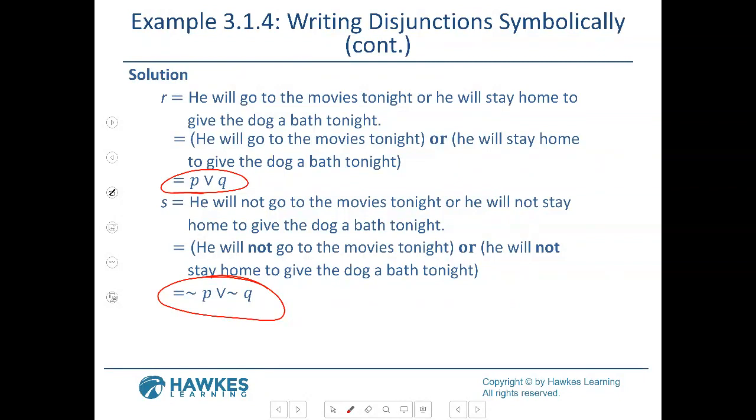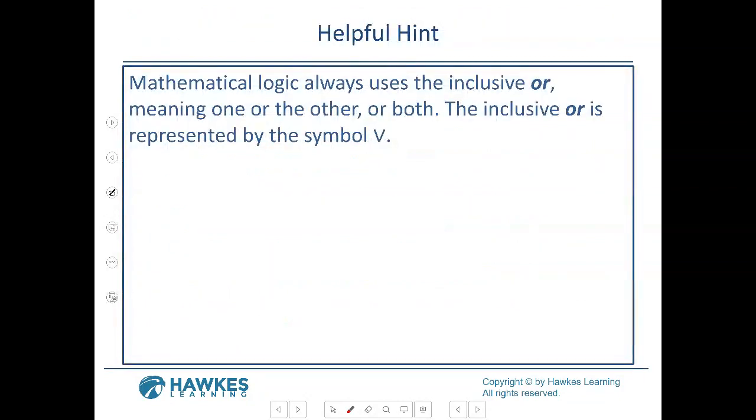So mathematical logic always uses the inclusive or, meaning one or the other or both. The inclusive or is represented by the symbol with the V. That's the next helpful hint that's written. But any questions so far?